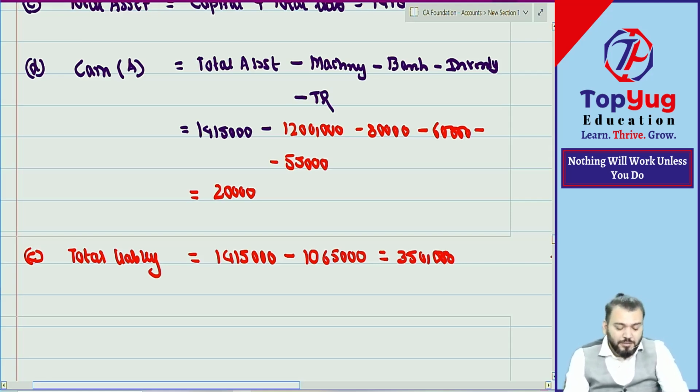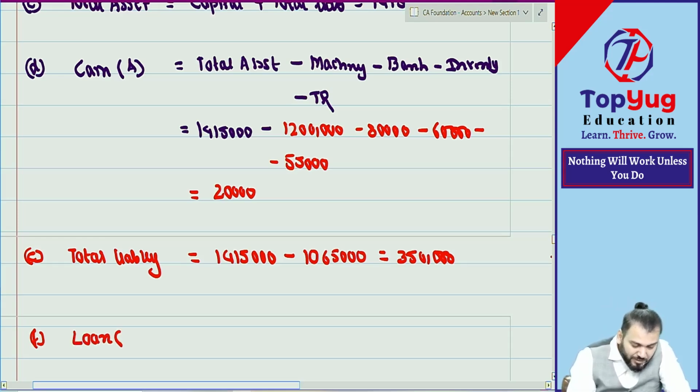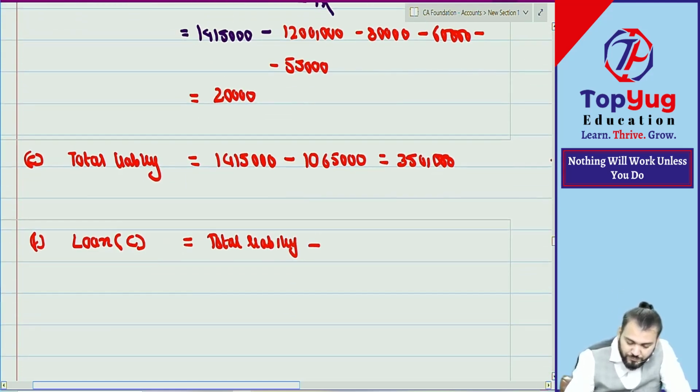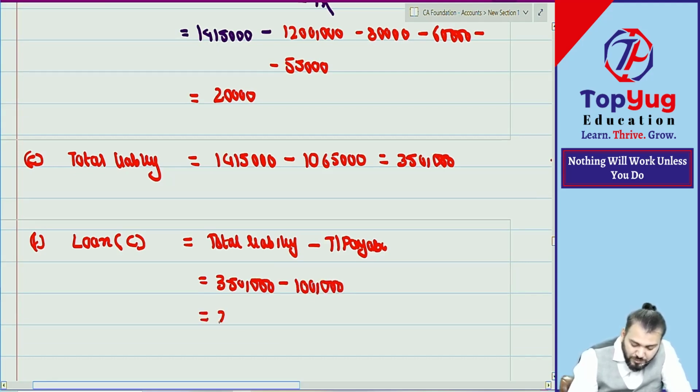Now we need to find out loan, letter C. Total liability minus trade payable: 3 lakh 50,000 minus trade payable, so this becomes 2 lakh 50,000. Done.